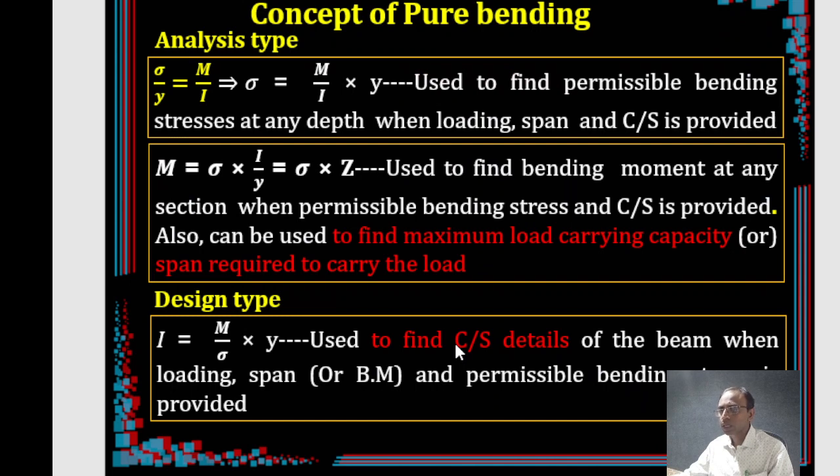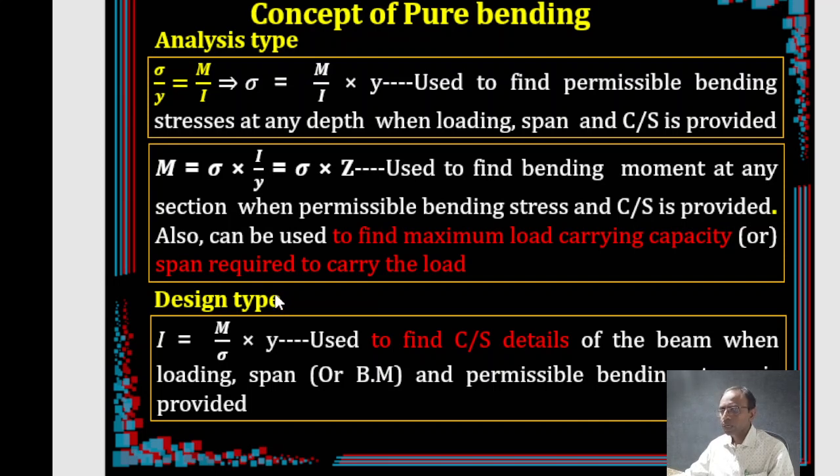Now, whenever you are looking at the problems, you are basically coming across two types of problems. One is the analysis type, another one is the design type.